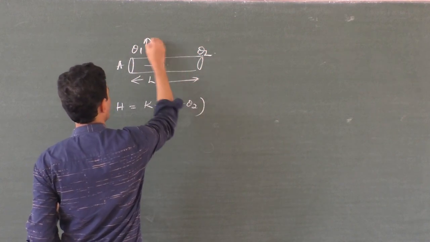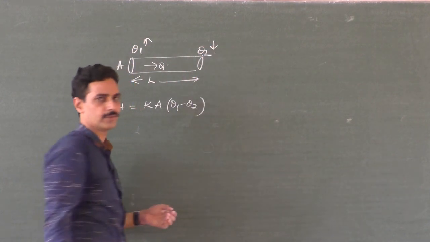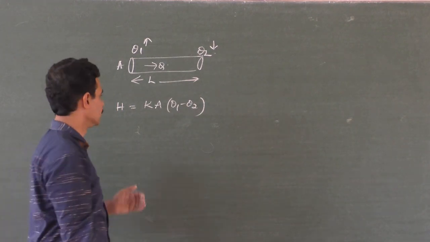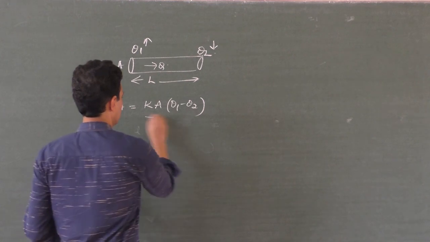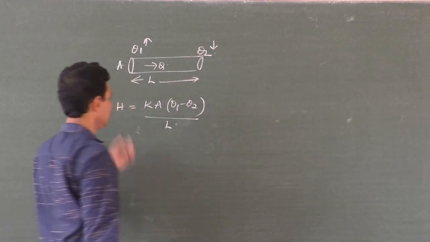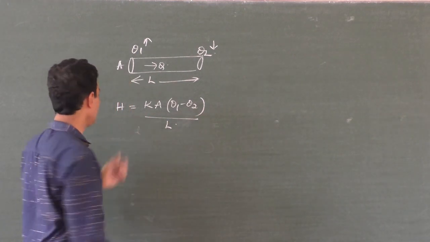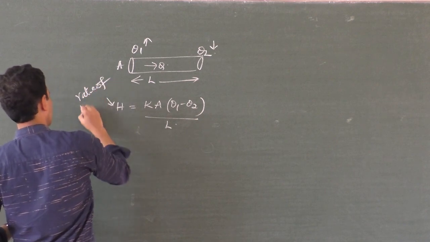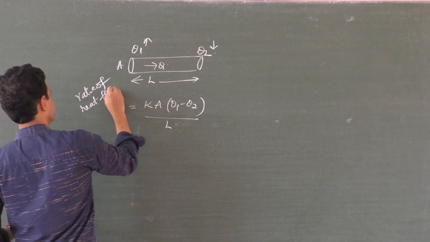Say this is more and this is less. Heat energy always flows from a higher temperature point to the lower temperature point. So theta 1 minus theta 2 divided by the length. So heat energy flowing per second, this is the rate of flow. This is the rate of heat flow. That means heat energy flowing per second.